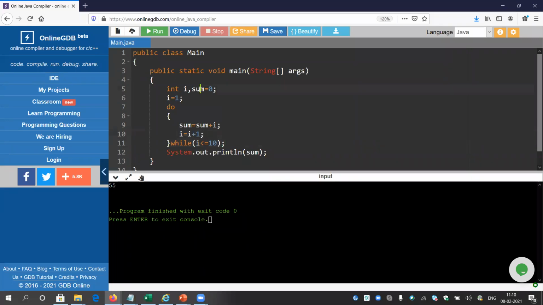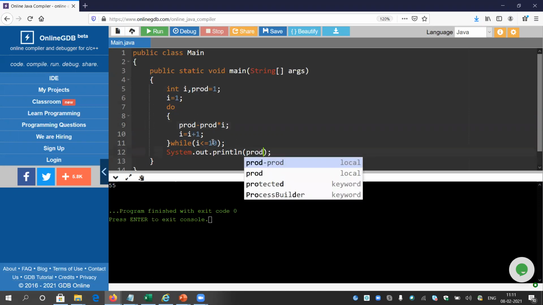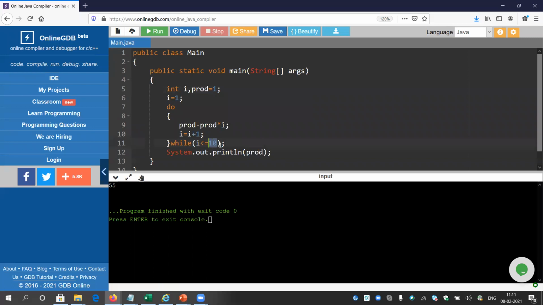To do the multiplication, I can follow the same way. I can write prod instead of sum, and the starting value should be 1, because in case of multiplication I need to take it as 1. Otherwise, if it is 0, the product will always come as 0, because 0 into something is 0. So I will just change this part. Rather than sum equals to sum plus i, I will write prod equals to prod into i. That's all I need to do. Prod. It will calculate the factorial of 10.